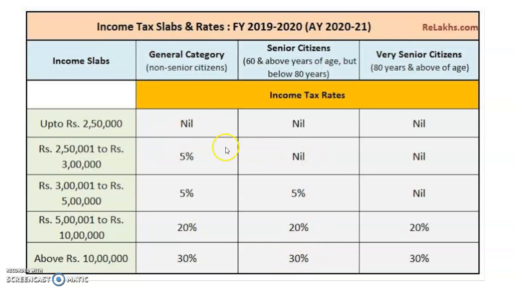So the difference between the normal assessee and the senior assessee is that for a normal assessee it is exempt up to 2,50,000, and for a senior assessee it is exempt up to 3 lakh. Other than that, all rates are the same. Up to 5 lakh it is 5%, 5 to 10 lakh it is 20%, and 10 lakh and above it is 30%. These are the slabs. The exemption is 2,50,000 for normal and 3 lakh for a senior citizen.